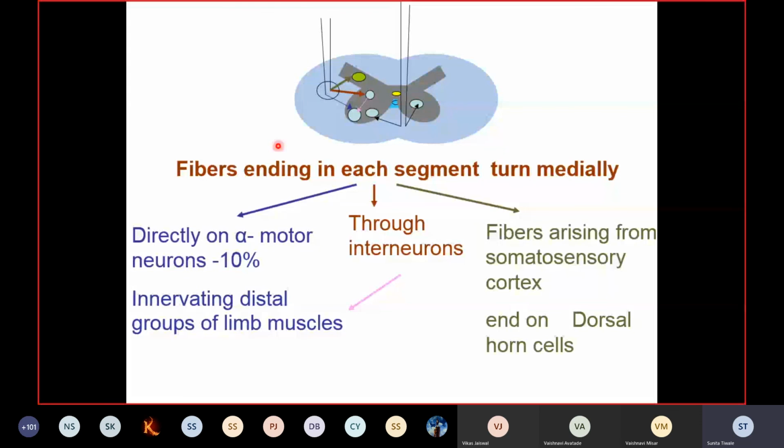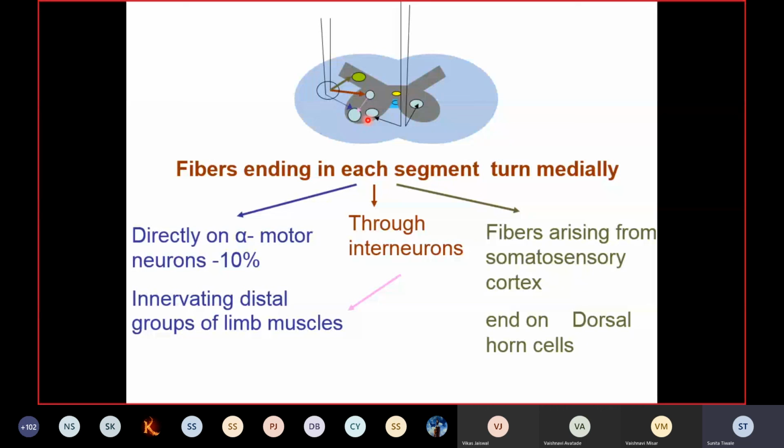Now you might have studied in histology that inside this muscle belly, inside the extrafusal fibers, there are certain intrafusal fibers. Some of the descending tract fibers also reach here and innervate the gamma motor fibers. Clear? And these gamma motor fibers will be supplying the intrafusal fibers which are present deep in the muscle belly, right?